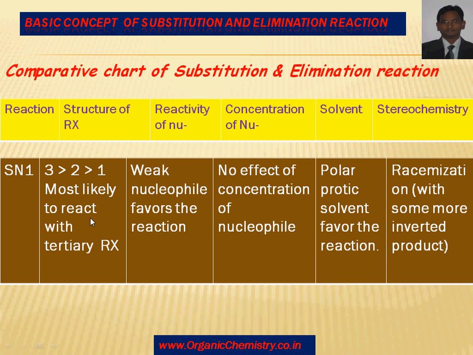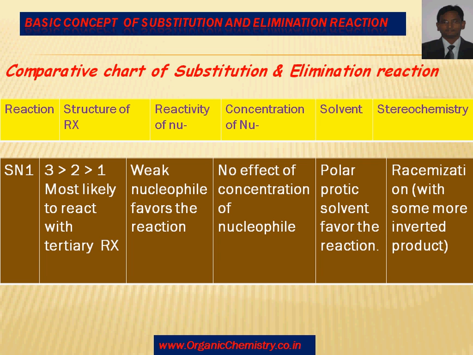And for SN1 reaction, the most likely substrate is the tertiary alkyl halide, as the carbocation is stable and it has greater steric hindrance over the carbon which is directly attached to halogen. As I told you, reaction proceeds in two steps. First, halogen goes out to form carbocation, and then nucleophile attacks that carbocation to form the overall product. Therefore, weak nucleophiles favor the reaction, and that nucleophile is generally water and methanol.